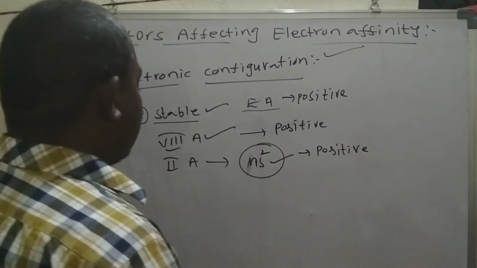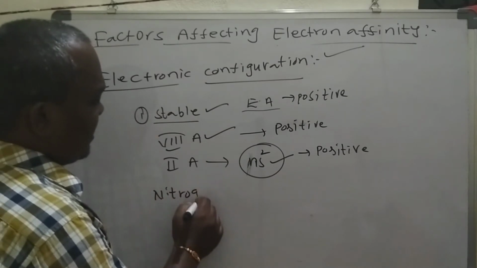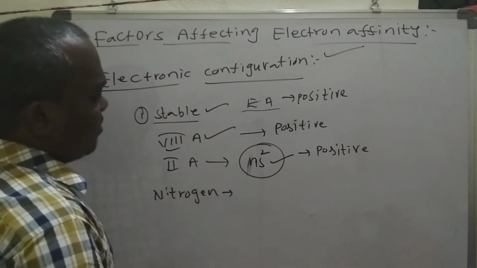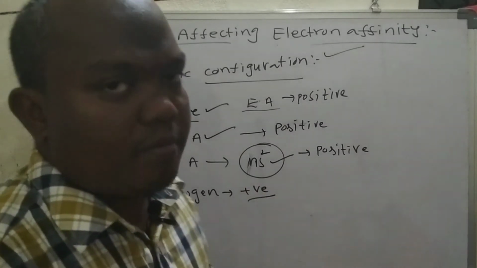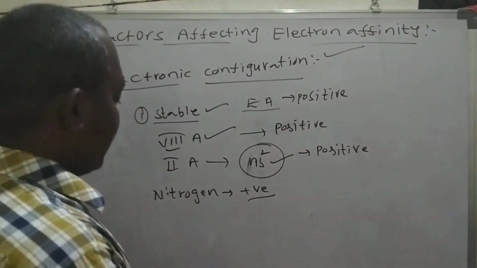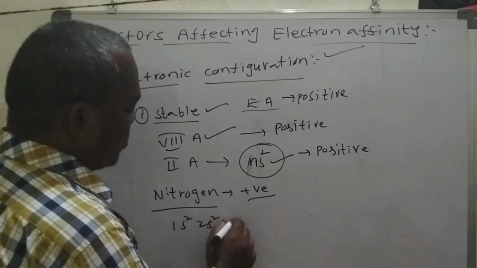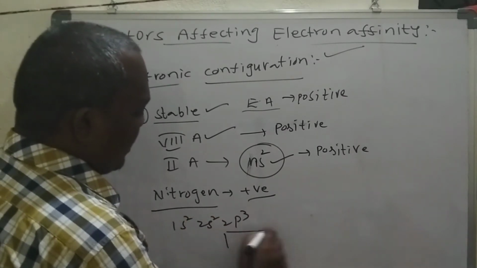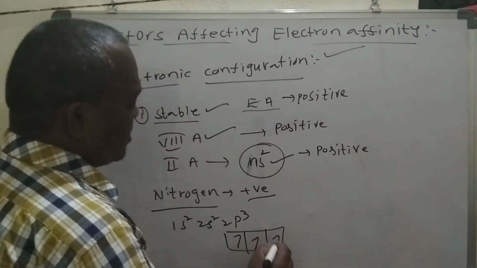Okay, right. Next one is the nitrogen electron affinity value. The nitrogen electron affinity value is positive, because the nitrogen electronic configuration is 1s2, 2s2, 2p3. So in the p orbital there are 3 electrons, which is half filled.